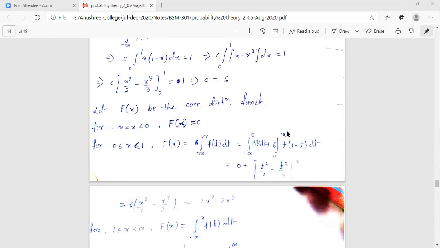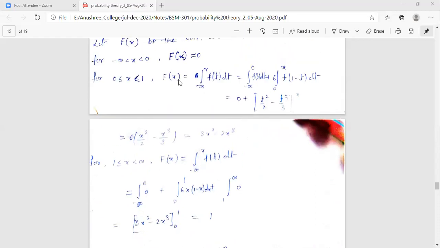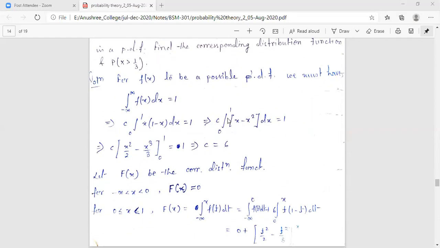Now integrating this, ranging from 0 to x, we will get the value as 3x square minus 2x cube. So this is your capital Fx in this range. You are not getting a particular value, since it is given to you in the form of x, so we get a function of x, that is 3x square minus 2x cube. Next range. Up to 1 is given, and after that no range is given, so after 1 I will move directly to infinity.